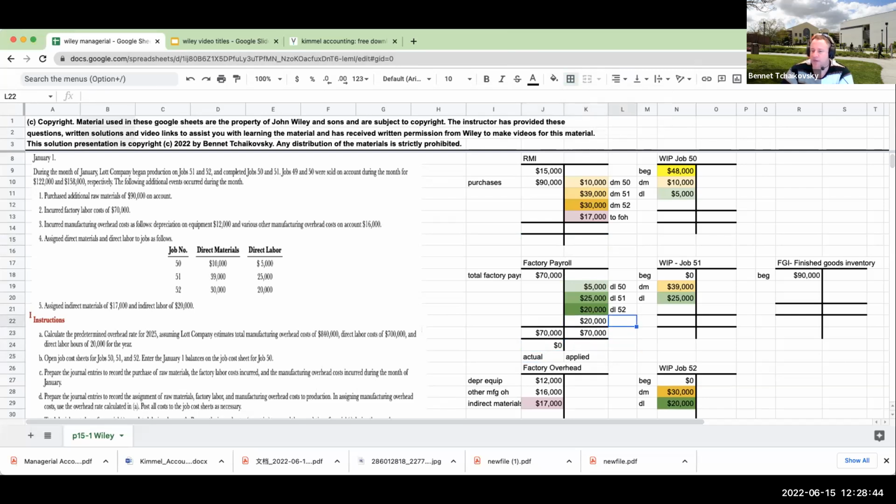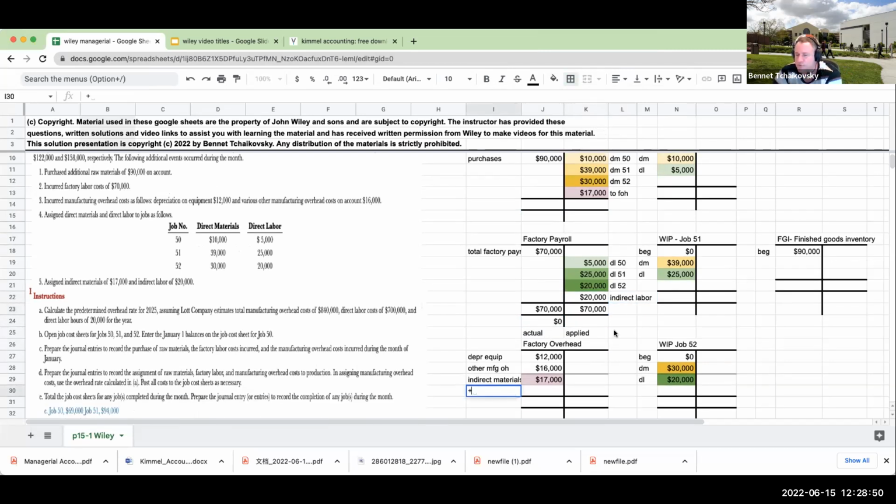So this over here, this is indirect labor. Where does that indirect labor go? This is also going to be going into factory overhead. So even though it gave us this $20,000 here, I'm not that nice on a test. I'm going to make you figure out what that is. So again, right over here, that's where that number is coming from.